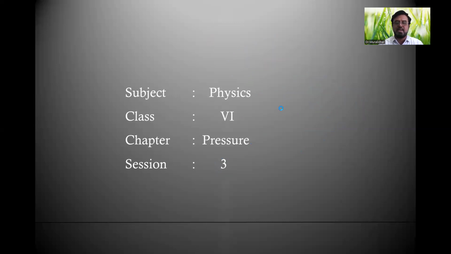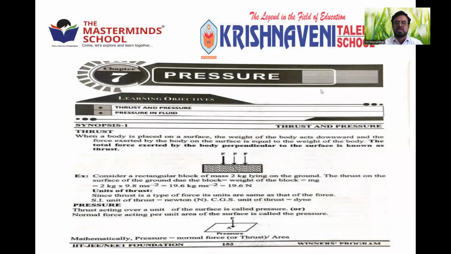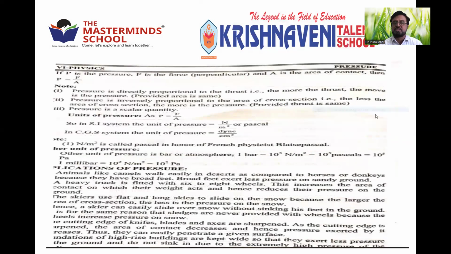When you move the slides here, this is the first, where we discussed the thrust and pressure. And what are the units of pressure, which are generally measured in Newton per meter square or Dyne per centimeter square or Pascal, bar. So many units are there. And we have seen how the pressure depends on the area of cross section. Based on that, applications like skating on the ice and inserting a nail into the wall. So many examples were given where pressure comes into play.